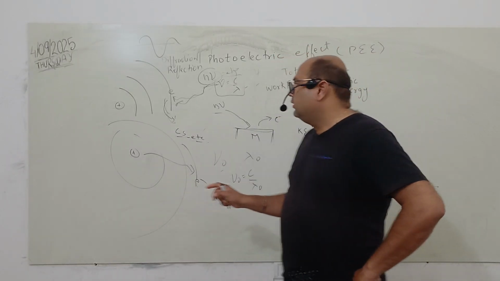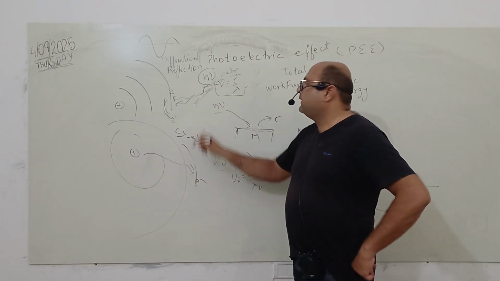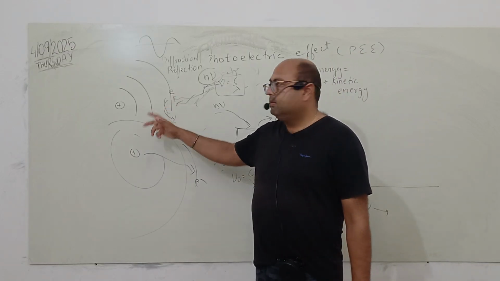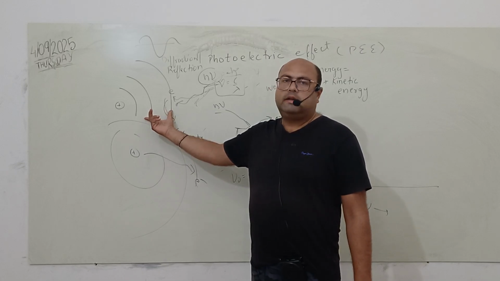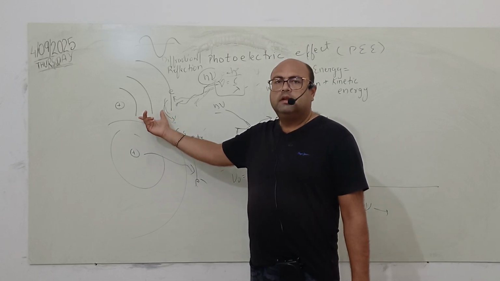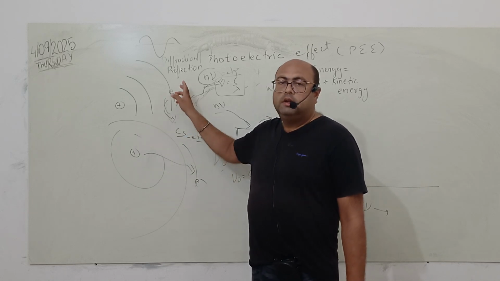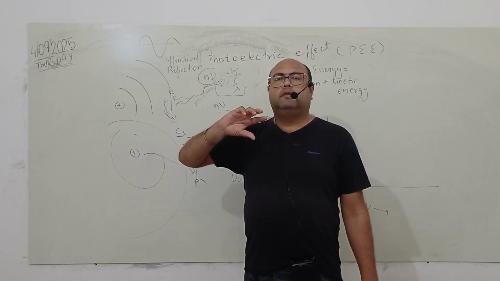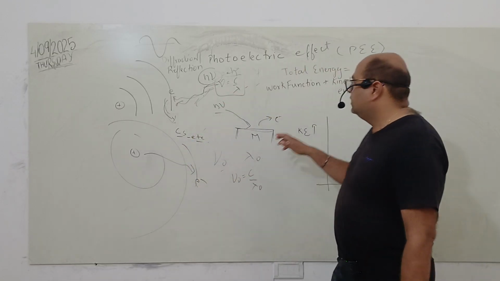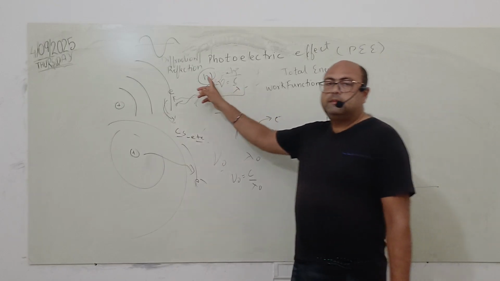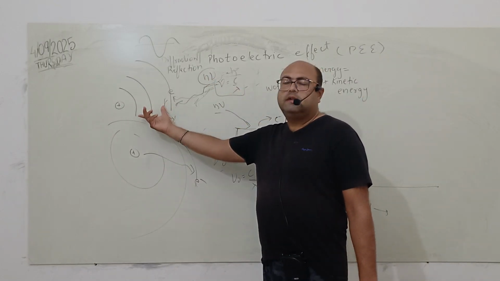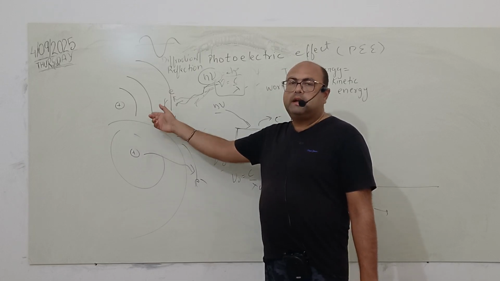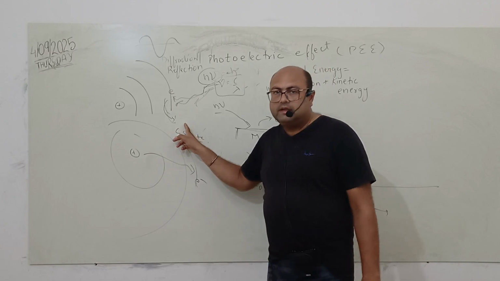So the incident photon is here. What should it do? It should take out the electron, meaning it should cross the energy barrier, or the attraction force with which the electron is bound to the nucleus. Plus, after taking out the electron, if the h nu has surplus energy, the electron should come out with a sufficient kinetic energy as well. So it should overcome the attraction force, that is the work function, plus the electron should come out along with a certain kinetic energy.